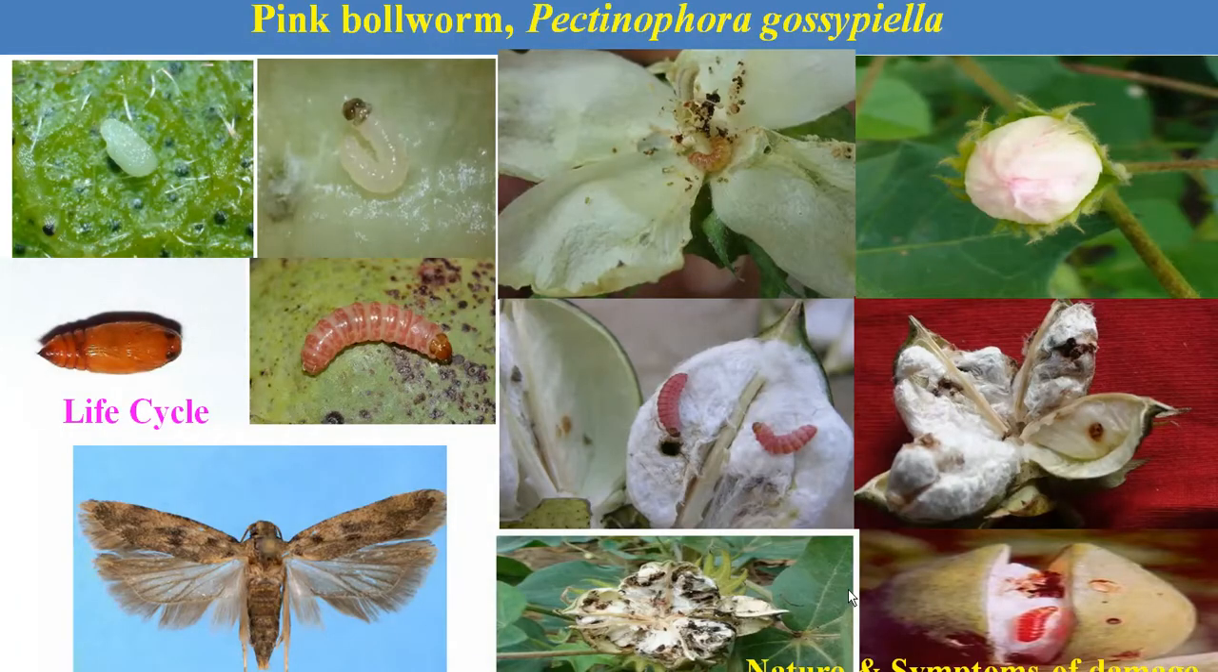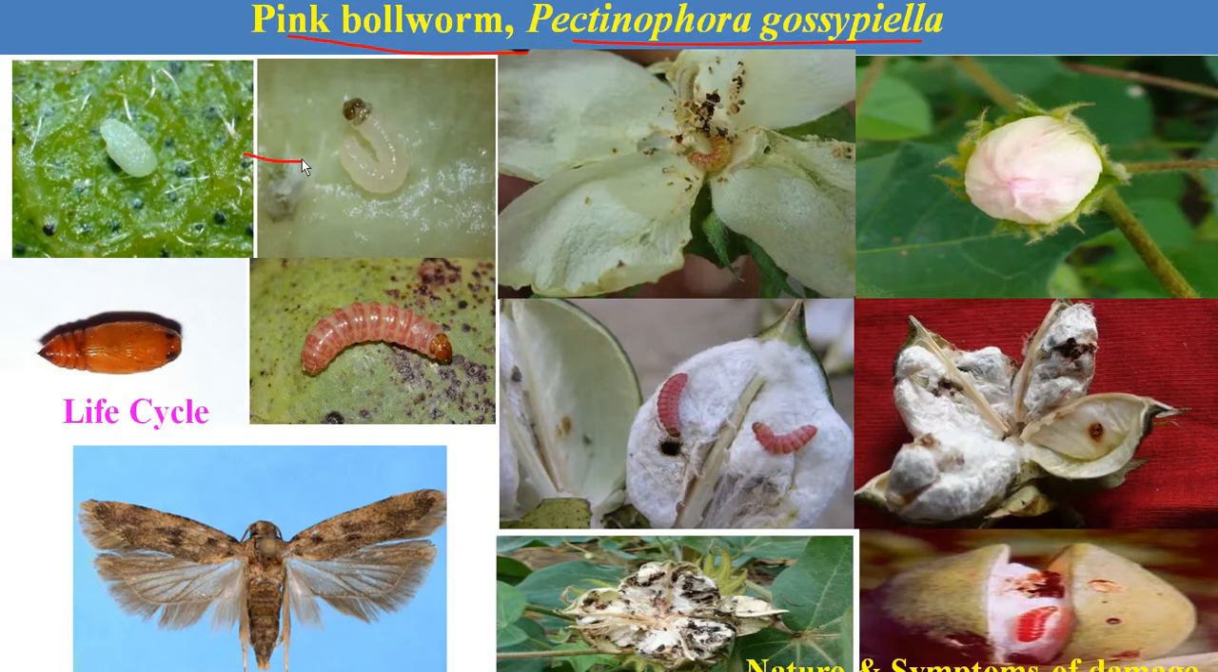The next and new invasion of a bollworm species in cotton areas nowadays is Pectinophora gossypiella, the pink bollworm. Nowadays it attacks BT cotton varieties also. This is the life cycle. Females lay their eggs on the different plant parts.